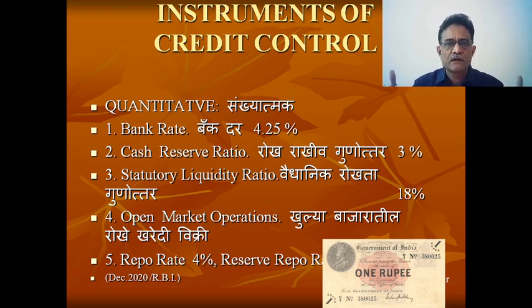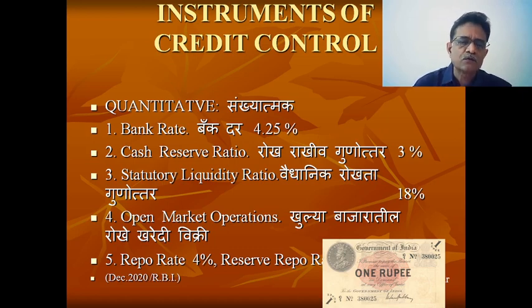So this naturally reduces the lendable resources of the State Bank of India or any commercial bank. They have to maintain 15 rupees with the RBI, and they can have only the remaining 85 rupees with themselves to provide loans to their customers. In this way, an increase in CRR, an increase in the cash reserve ratio, reduces the capacity of commercial banks to provide more credit to their customers.